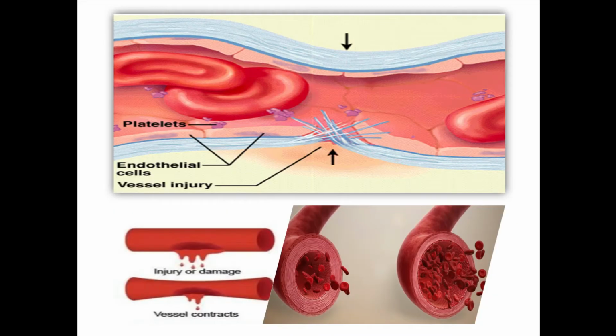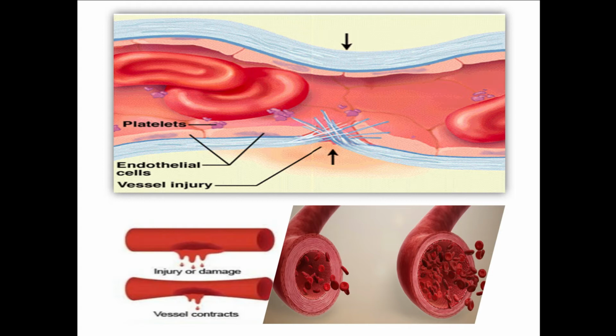You can see in this picture that the diameter of the blood vessel is large at two ends, left side and right side. However, the place where the injury occurs in the vessel, the size is decreased. And in the lower picture, you can see how the vessel is constricted at the place of the damage.